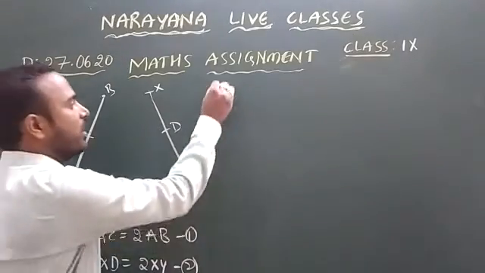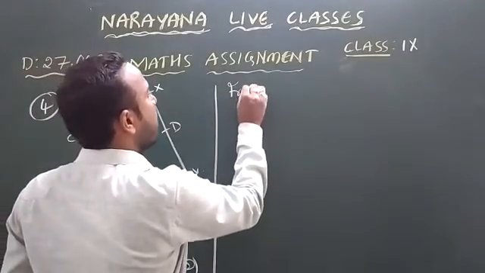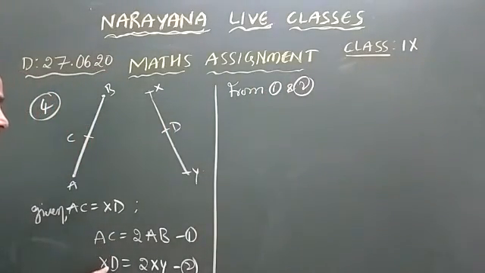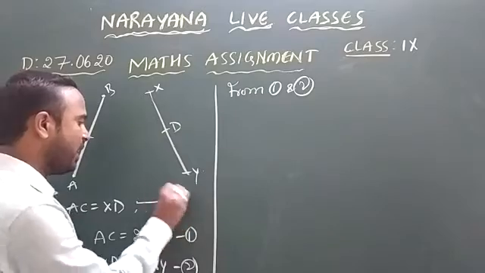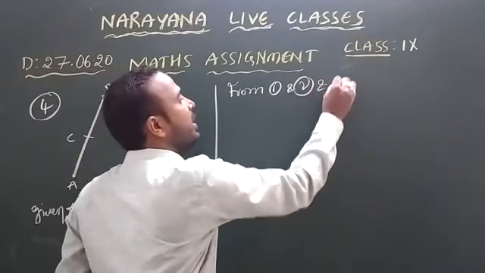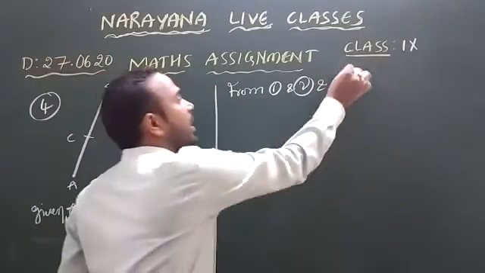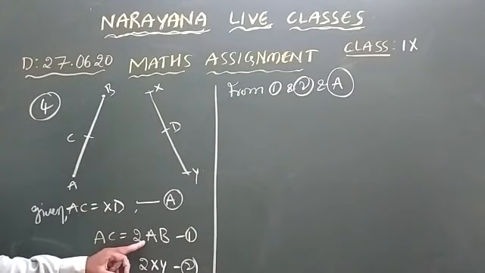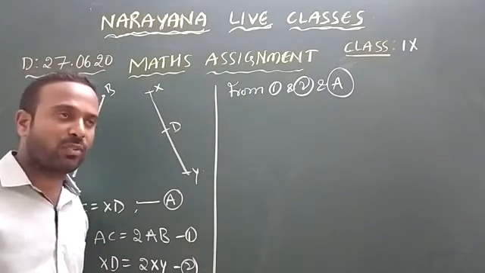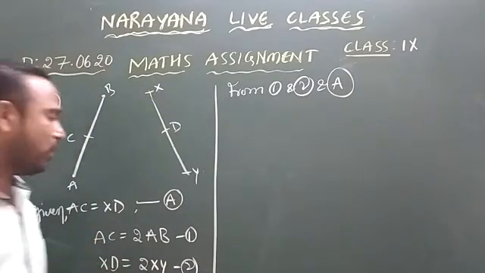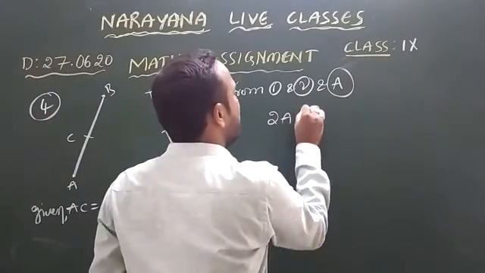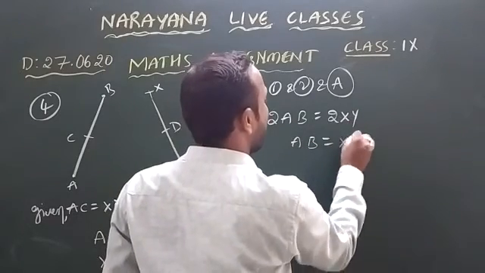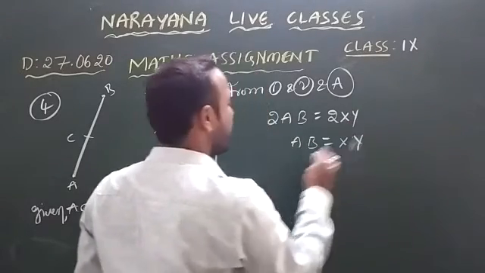From 1 and 2, and the given equation A, AC equals XD. Here AC equals the multiple of AB and XD equals the same multiple of XY. Equating these two, we get AB equals XY. So AB is equal to XY.